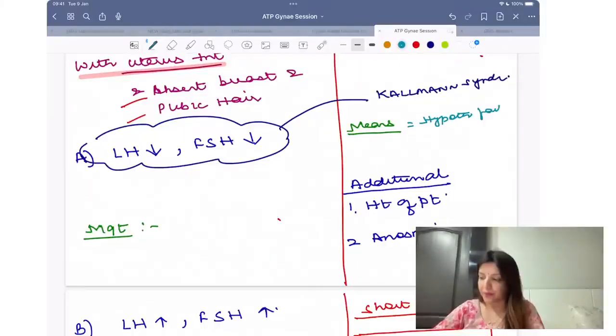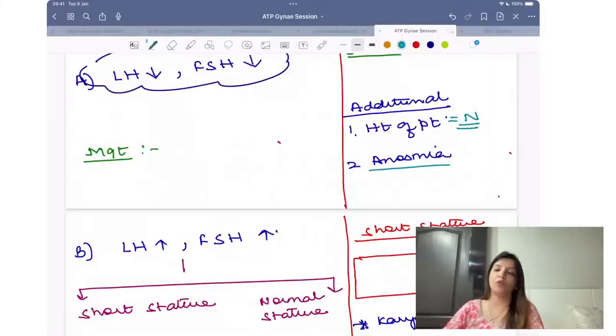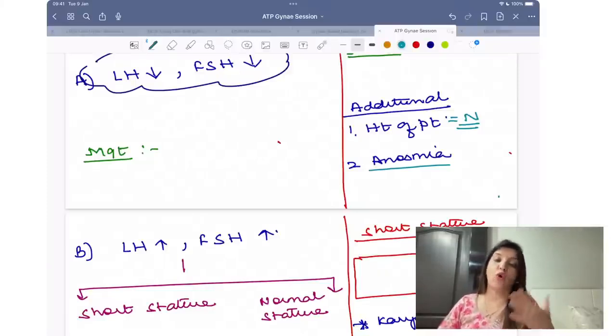hypothalamic failure. Now the question is going to say that height of the patient is normal and an additional feature which is going to be present will be anosmia. Monica, don't say that tall height. It's not tall height, it's normal height, right? Why are we stressing on normal height? Because in Turner's syndrome height is short.